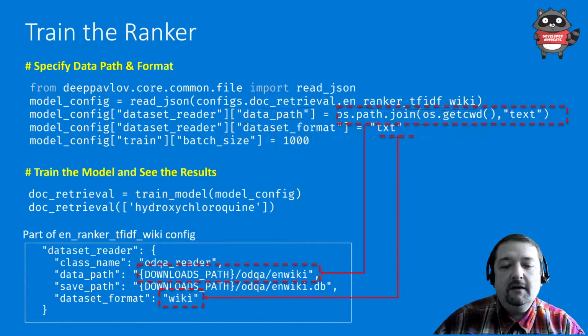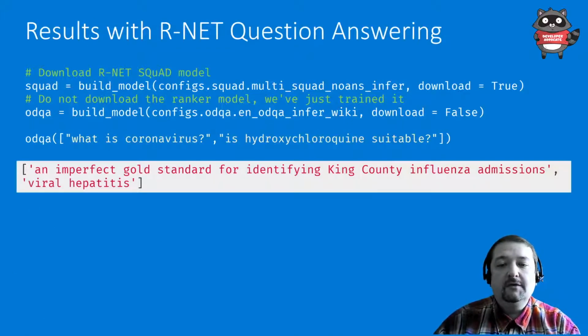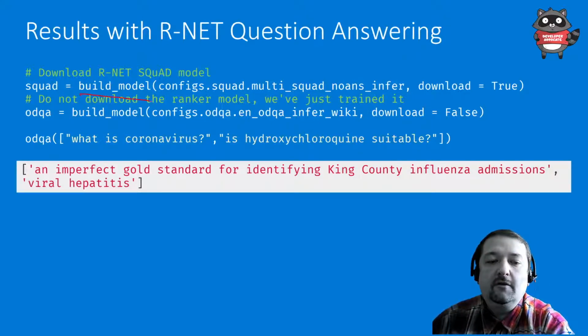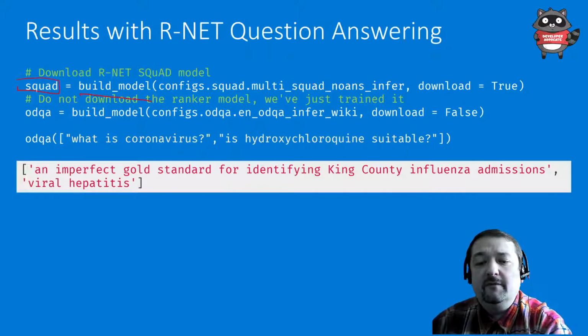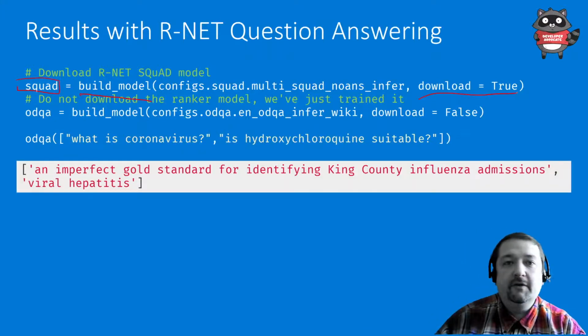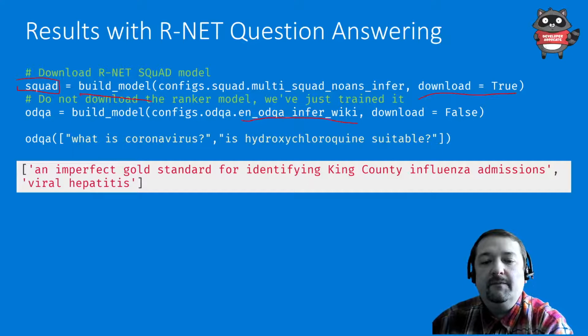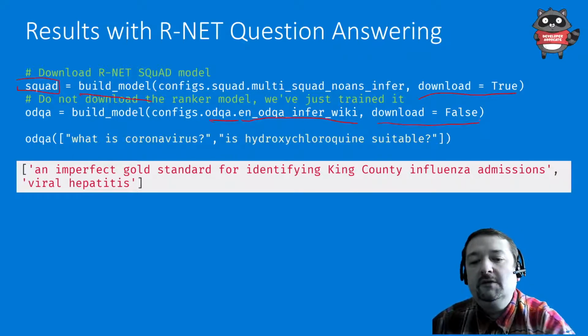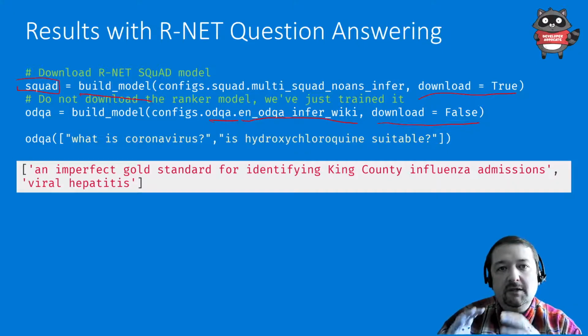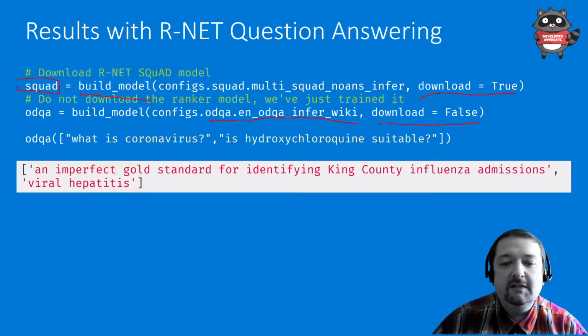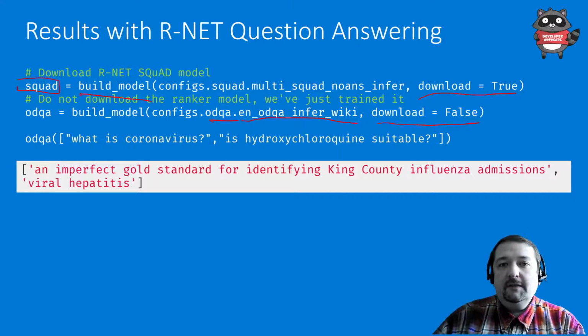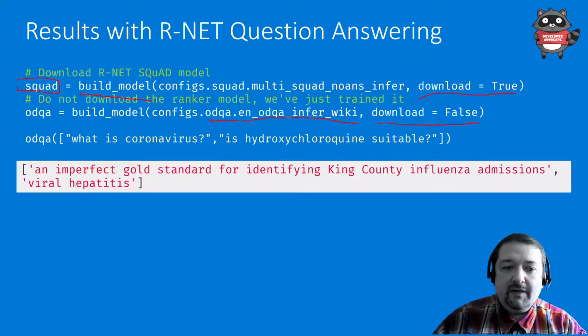So if I try this model now, I train the model first, and then I need to build the combined model. I build the squad model for question answering from original config, and I say download equals true because I need to fetch this model from disk. And then for ODQA, I say download equals false because I want DeepPavlov to use the model that I have just trained, which is residing on disk.